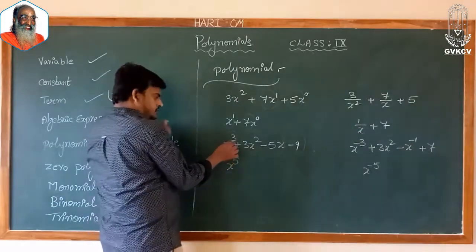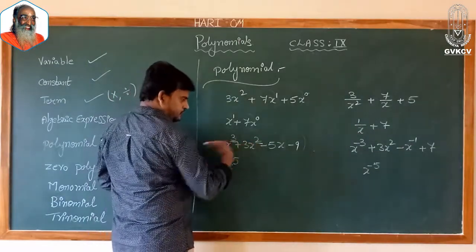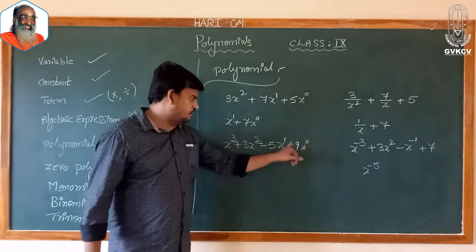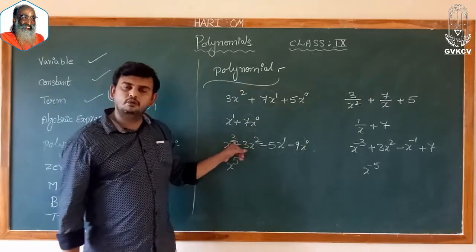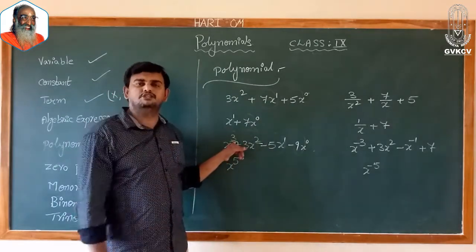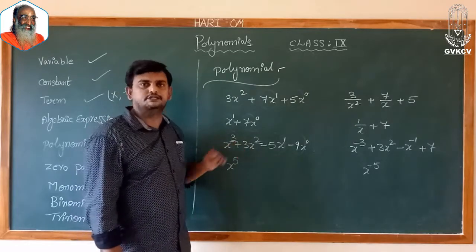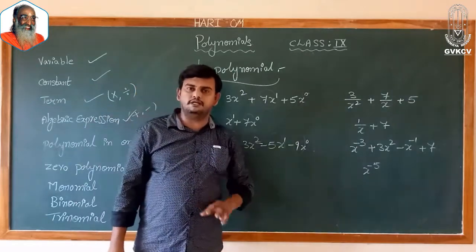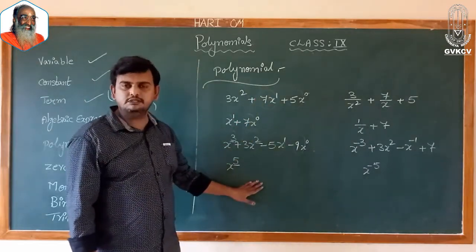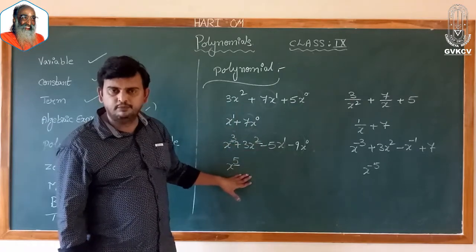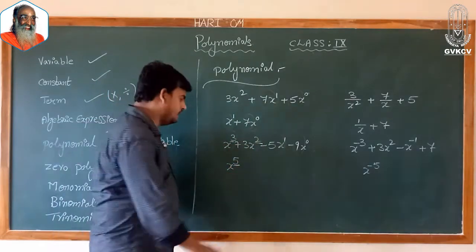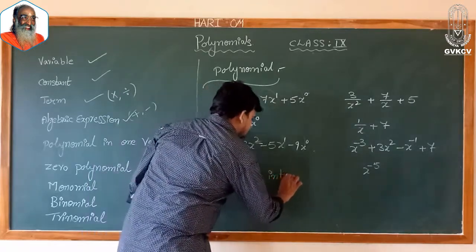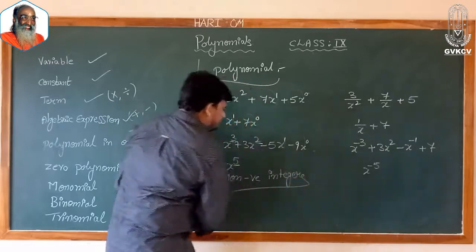Now coming to here, 3 is the power, 2 is the power, x power 1, x power 0. 0, 1, 2, 3. Here also we have non-negative integers. X power 5, which is also a non-negative integer. In all these 4 examples, the variable powers are non-negative integers. The variable powers are nothing but what?